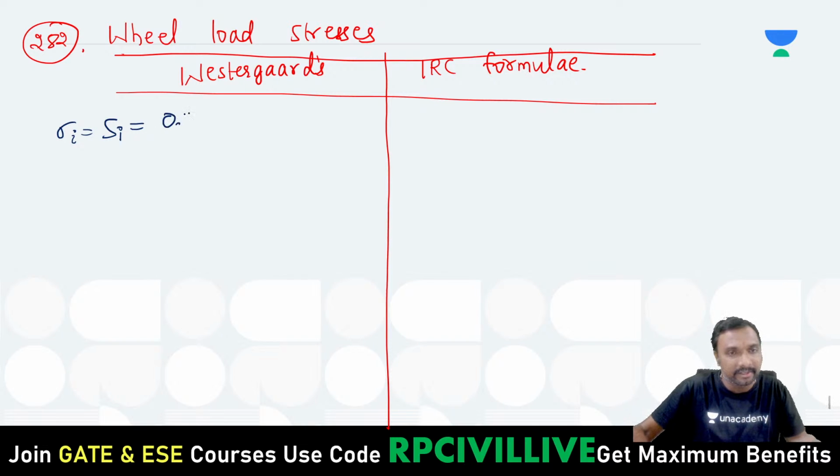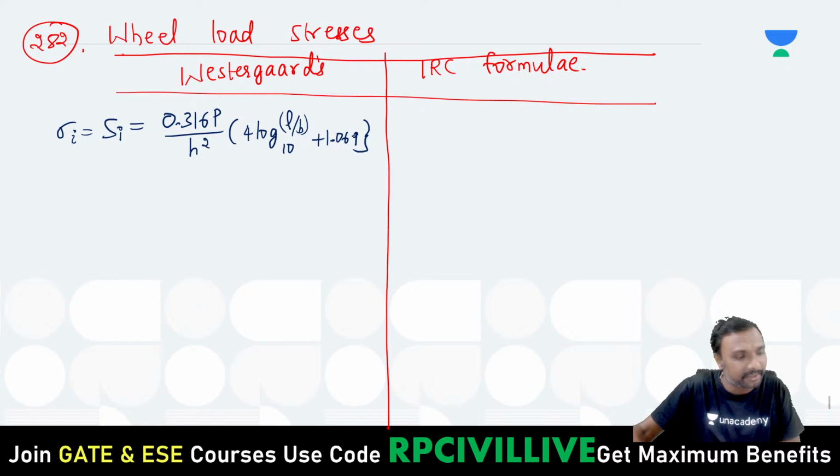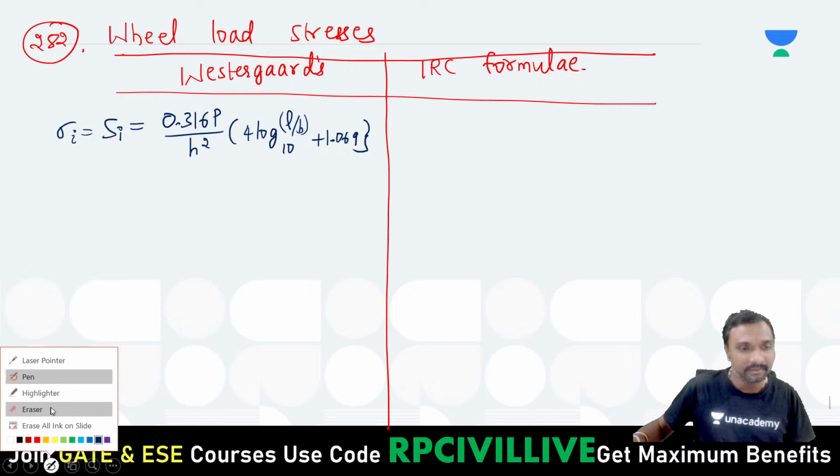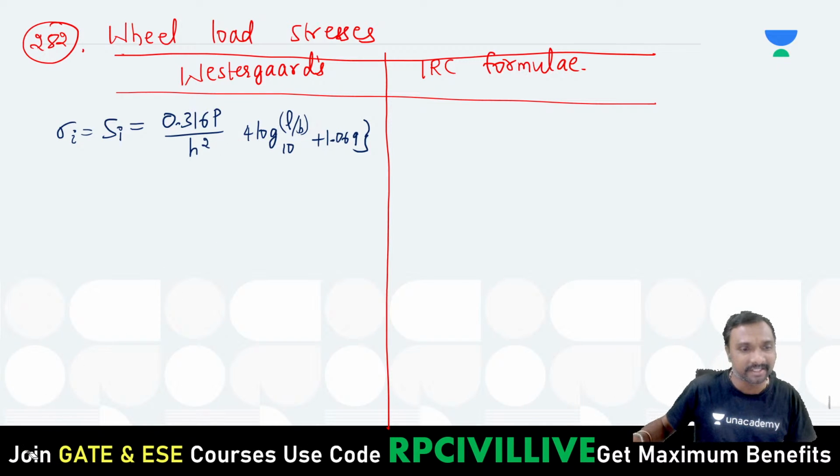It is 0.316 P by H square, where P is the wheel load and H is the thickness of the pavement, into 4 log L by B to the base 10 plus 1.069.